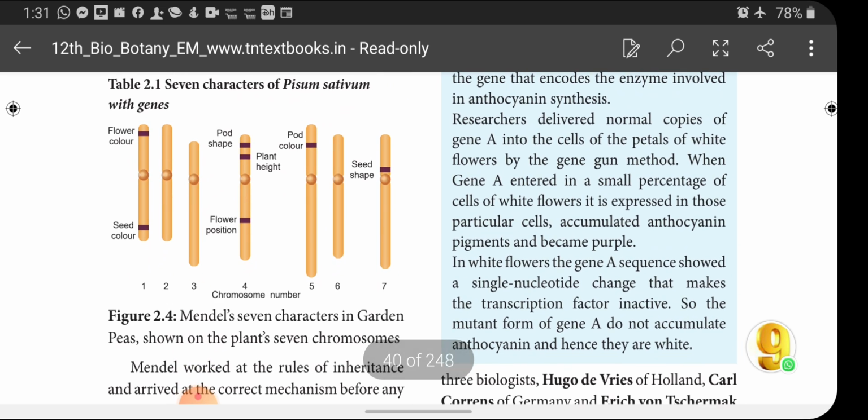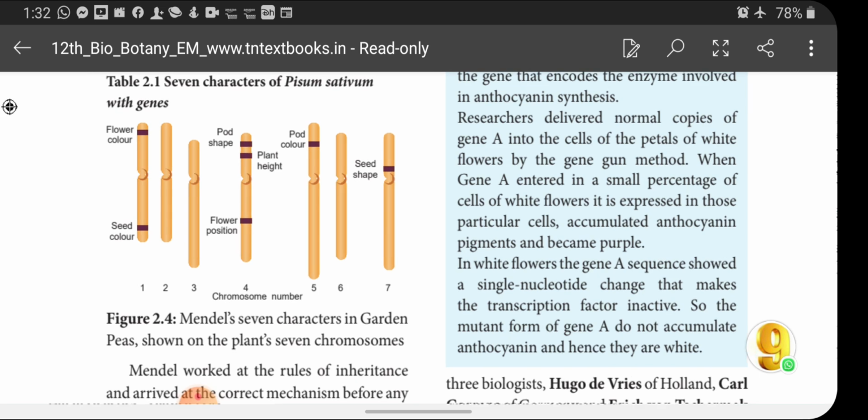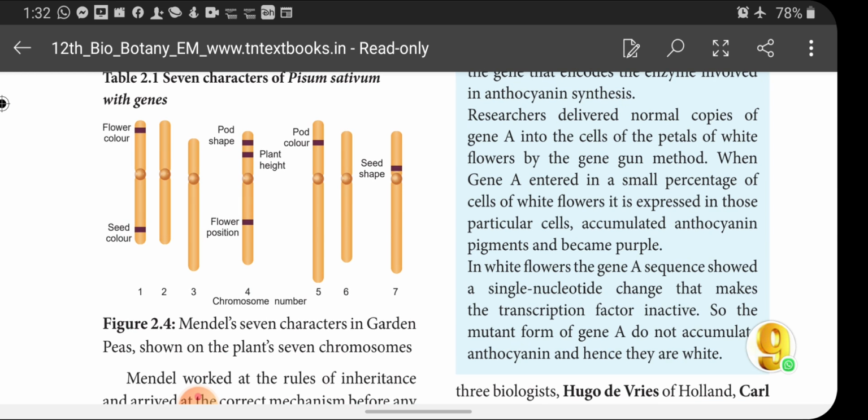Actually, Pisum sativum consists of 7 pairs of chromosomes. In haploid condition it consists of 7, that means in the gamete it has only 7 chromosomes. You can see in which chromosome the genes controlling the 7 contrasting characters are present. In the first chromosome, the genes for flower color and seed color are present in chromosome number 1.